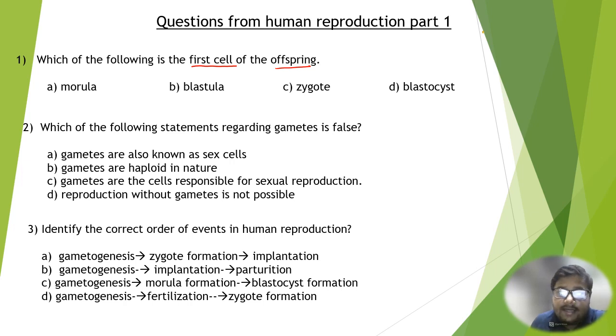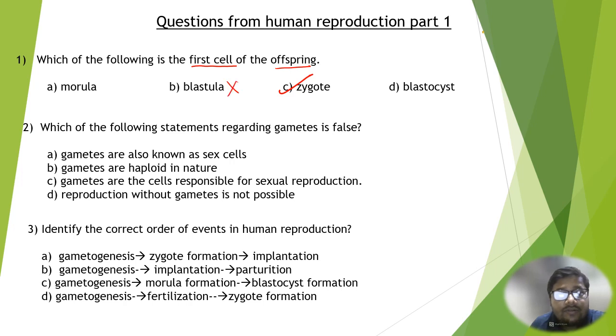Now you have already studied that when an offspring is formed, preceding the formation of the offspring, there are many events that happen. It begins from gametogenesis and then goes on and on till fertilization, and after fertilization, a single diploid cell is formed. What is the name of that diploid cell? Yes, correct. It is called zygote.